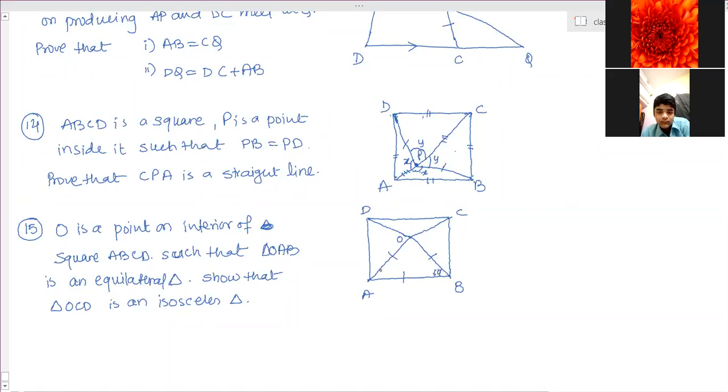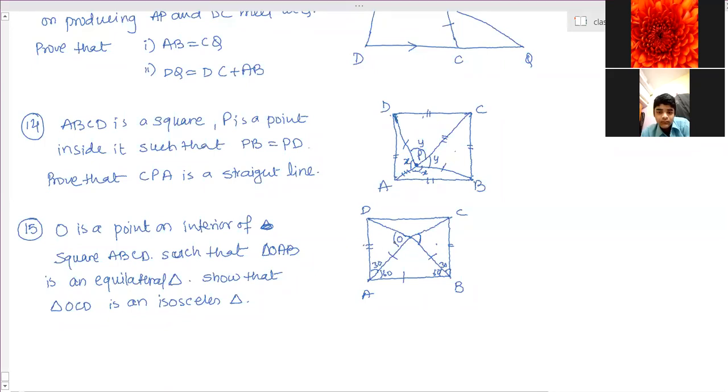OA is equal to OB, we know that. And CB is equal to AD because it is a square. So by SAS criteria, these two triangles are congruent, therefore OD is equal to OC, therefore COD is an isosceles triangle.